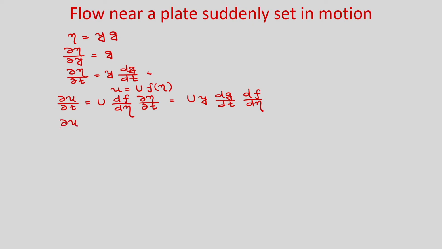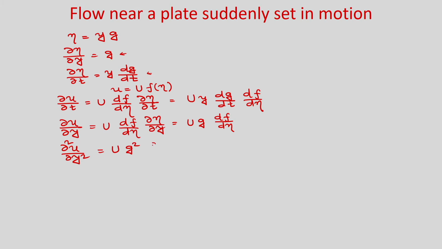Similarly, you can write del u by del y as U df by d eta into del eta by del y. Okay. So, del eta by del y is g. So, we can write it equal to U into g df by d eta. Now, if you write del 2 u by del y square, then obviously it will be U into g square d2f by d eta square.